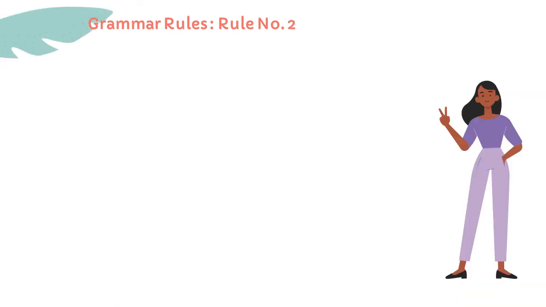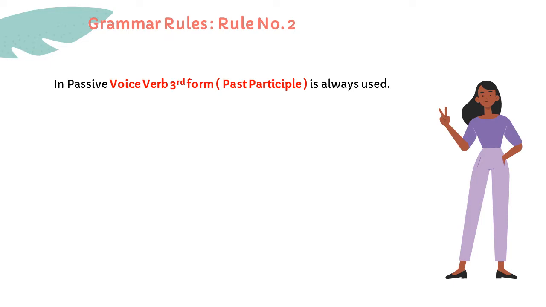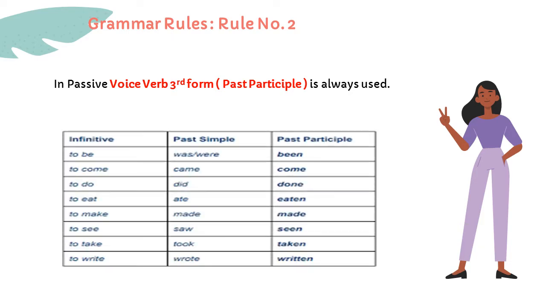Yes, rule number 2 says in passive voice, verb third form, that is past participle, is always used. Let us see here, infinitive, past simple and past participles. I have given few examples. To be will become been, to come will become come, to do will become done, to eat will become eaten, to make will become made, to see will become seen, to take will become taken, to write will become written.